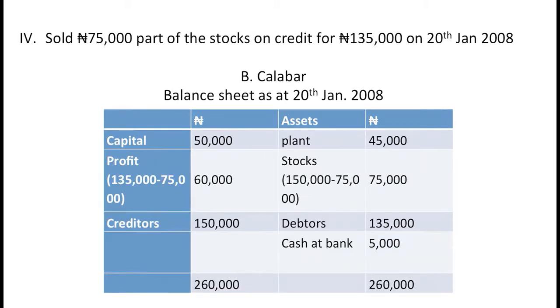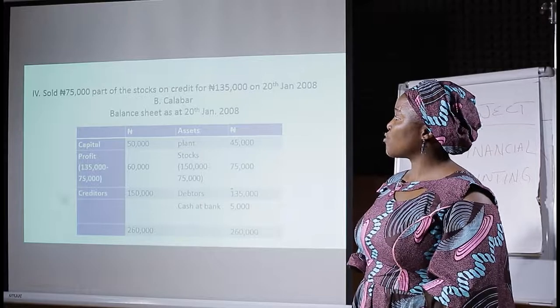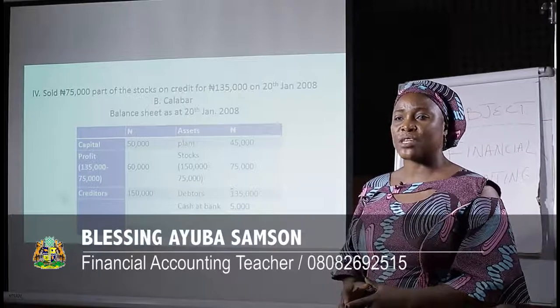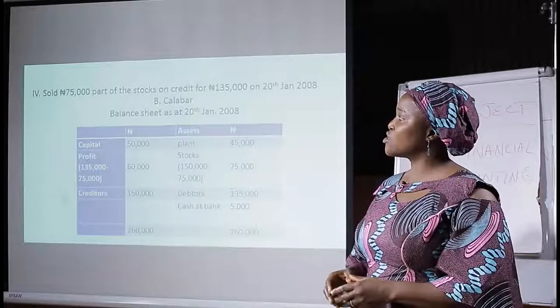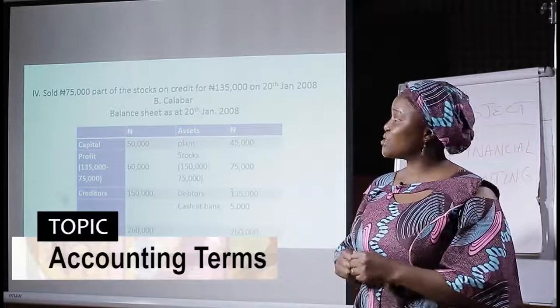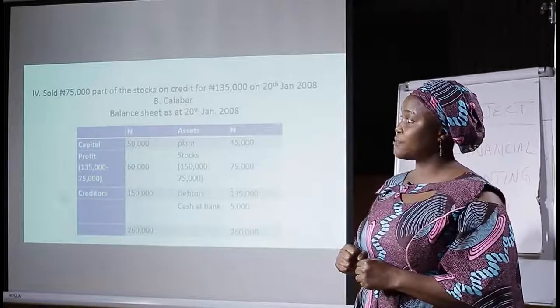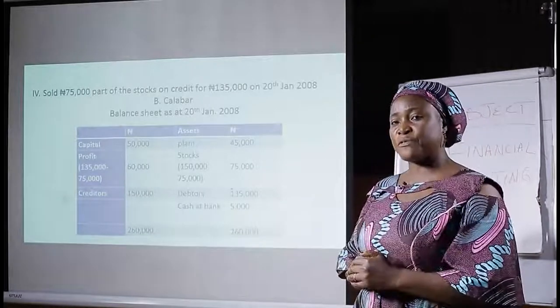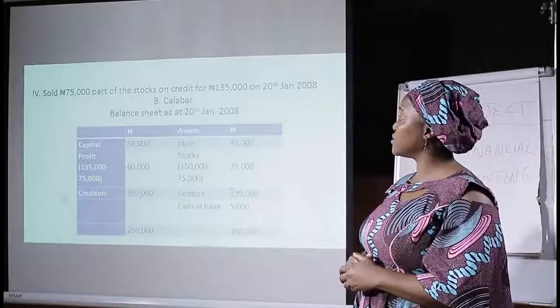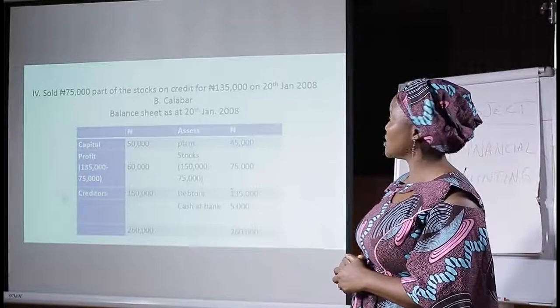Then, B Calabar sold 75% of the stock on credit for 135,000 naira. Out of the goods that he purchased, which is 150,000, he sold part of the goods for 75,000 naira. He sold part on credit for 135,000. That is, half of 150 was sold for 135 on 20th January 2008.